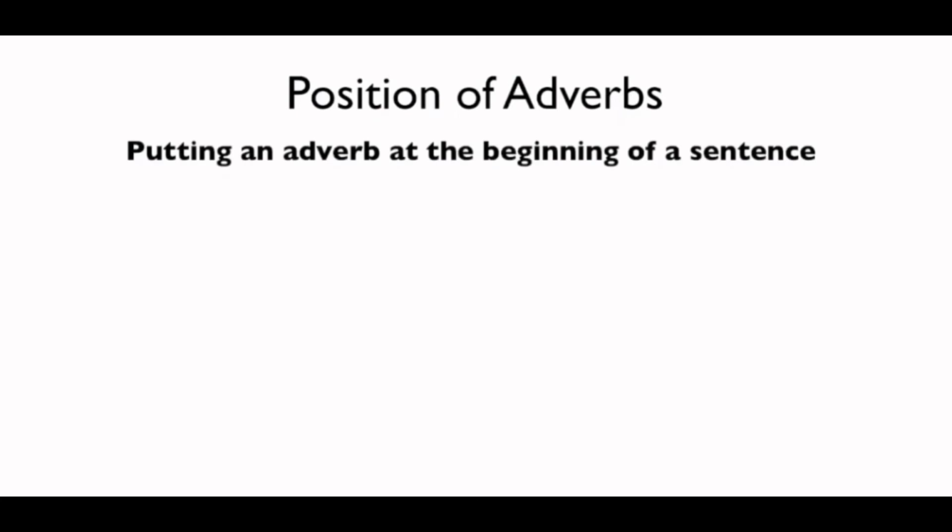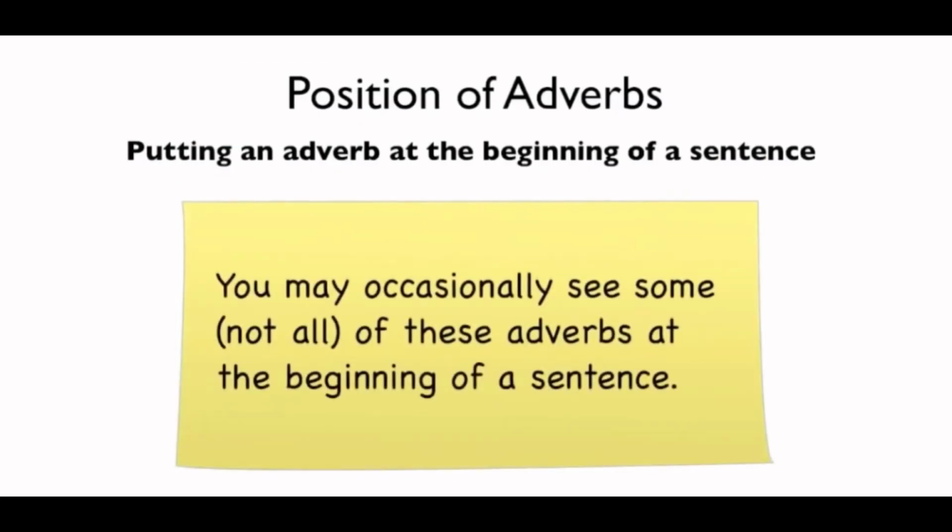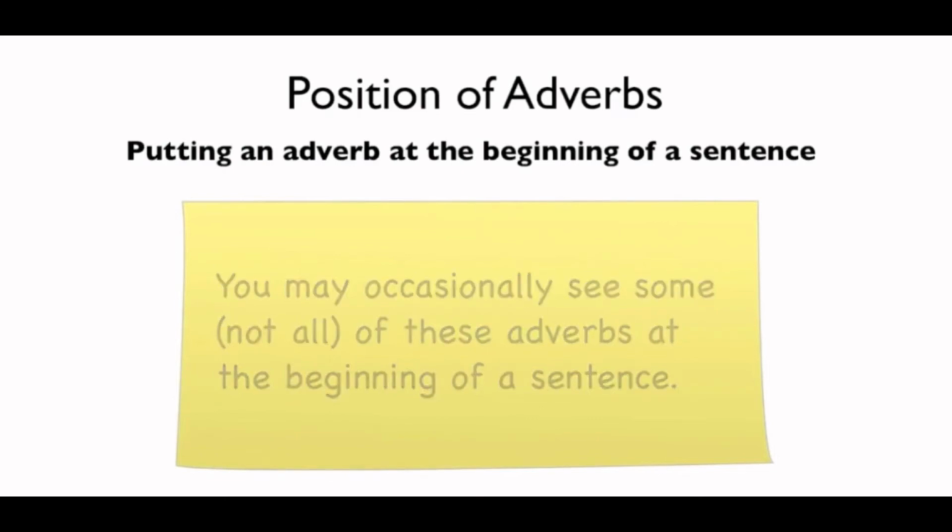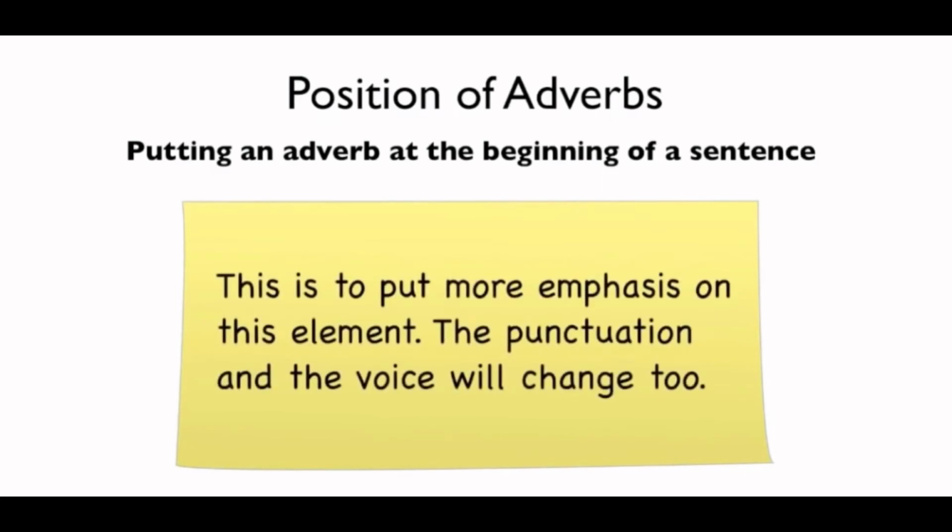Now let's look at the position when you might put the adverb at the beginning of a sentence. It doesn't happen with all adverbs, but some adverbs can come to the beginning of a sentence. This is to put more emphasis on this element, therefore the punctuation and voice will have to change too.